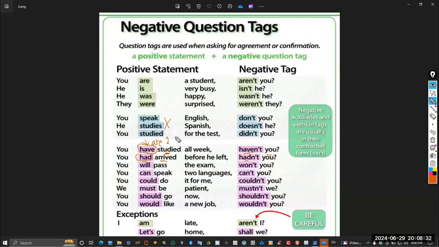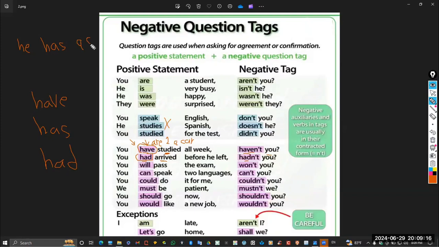But be careful about something, please. If you have the verb to have alone in the sentence, for example, "you have a car." Now, if you want to say that you have a car, the verb to have here should be considered as a main verb. "Don't you?" You have to use do, does, did. Please, again, if the sentence has the verb to have, which is have, has, had, alone in the sentence, you have to be careful because you have to use the verb to do. For example, if you want to say "he has a car."